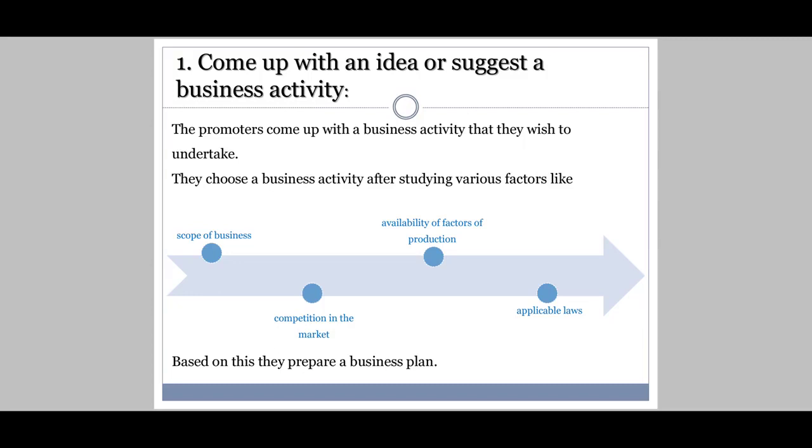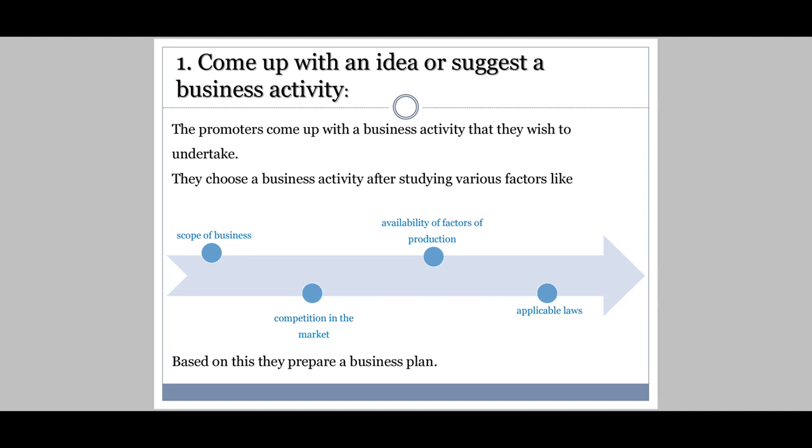Then they choose a business activity after studying various factors. If I want to start a business, I'm going to study the market, whether this business will run efficiently, will give me a huge profit, or what are the pros and cons of this business. So what are the factors? The very first one is scope of business, whether this business will work or not.